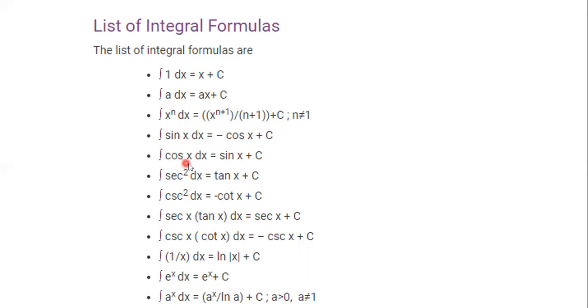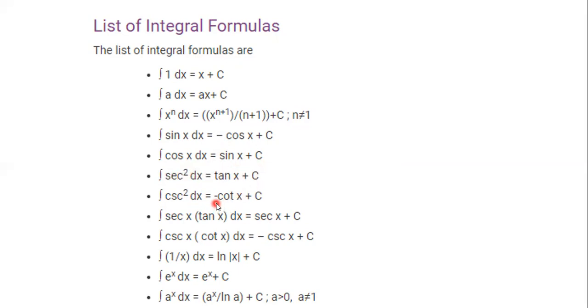Integration of cos x dx equals sin x plus c, because the differentiation of sin x equals cos x. Okay. We don't know the general formula for the other trigonometric functions, because the differentiation of tan x is sec square x. So we can integrate only sec square x, not tan x. Integration of sec square x dx equals tan x plus c.